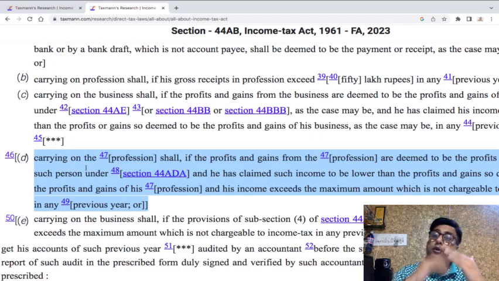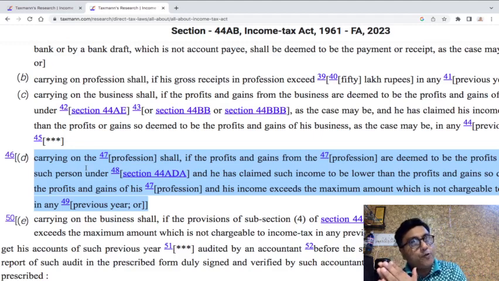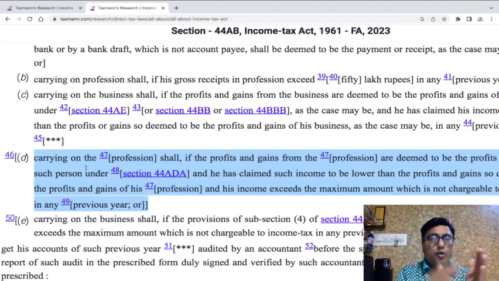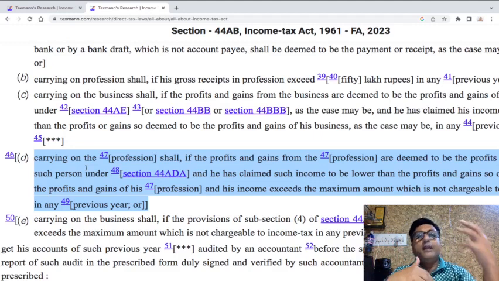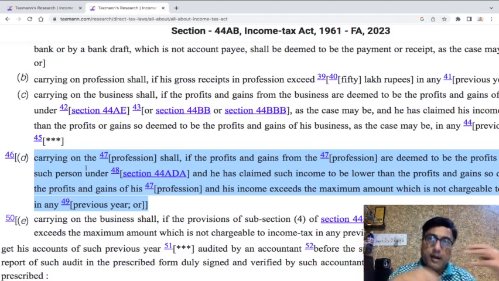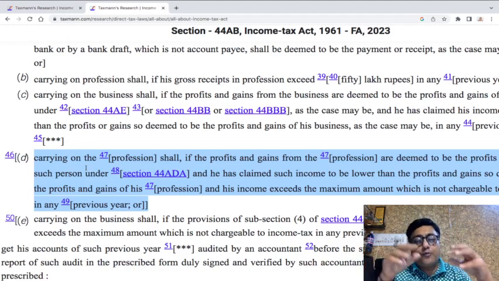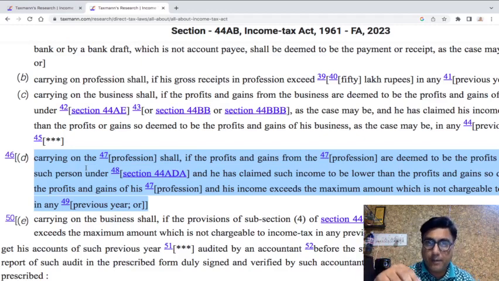D talks about if you are carrying on a profession which is covered by 44ADA. It is covered by section 44ADA, I mean 44AA1, to which 44ADA is applicable. So let's take an example, अगर आप private limited company हैं, in that particular case anyway 44ADA has got no applicability. You are individual, you are HUF, you are a firm but not limited liability partnership firm, and you are resident. In that particular case 44ADA would be applicable, and then you should be carrying on a profession referred to in 44AA1, that is a specified profession.